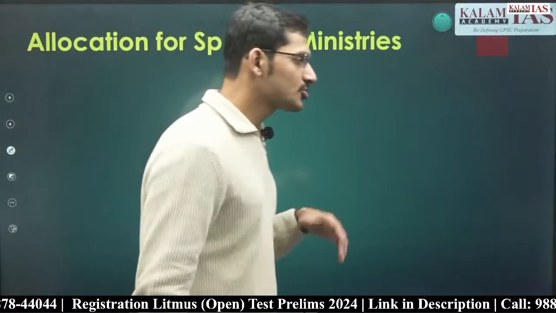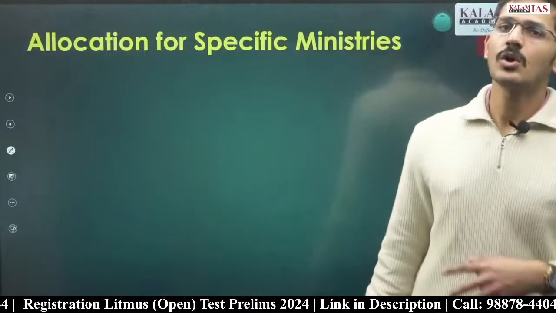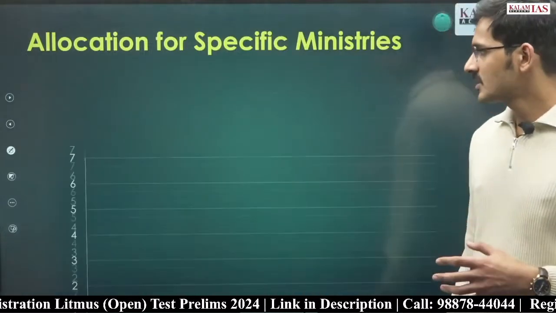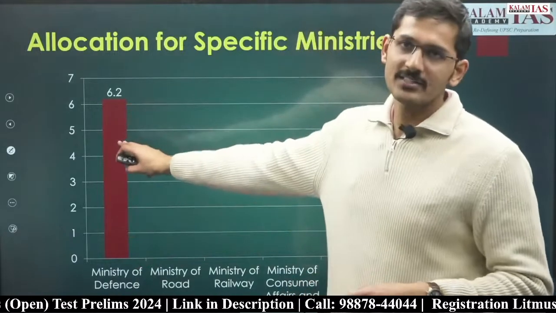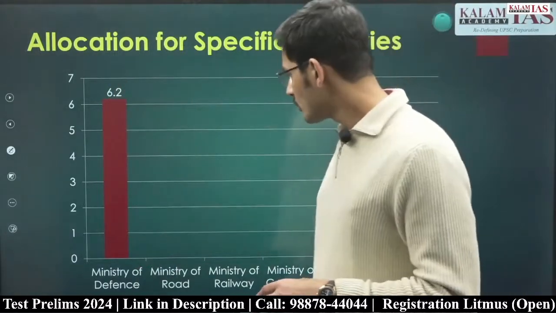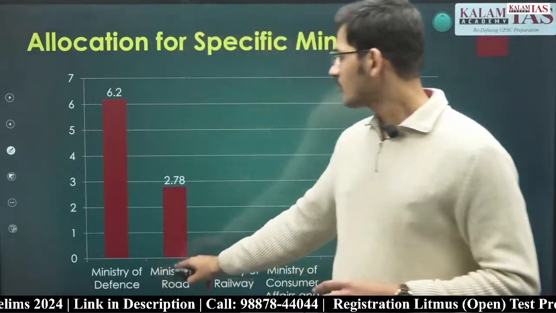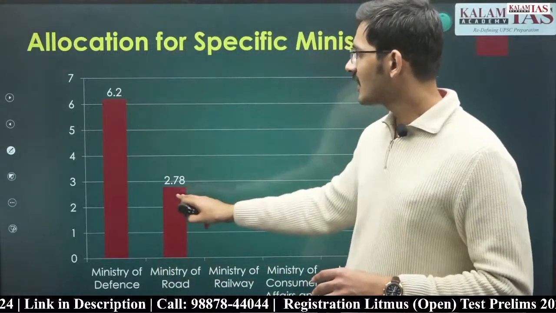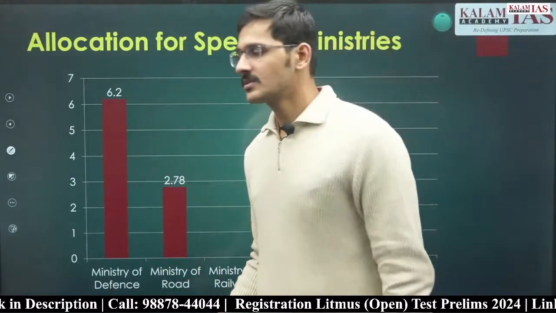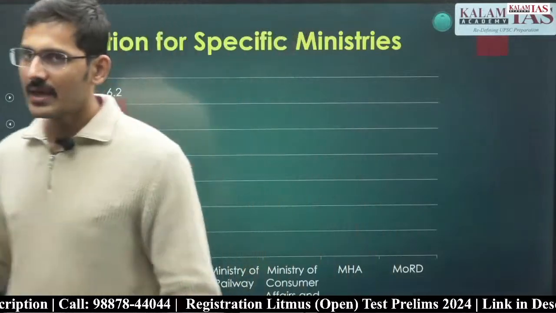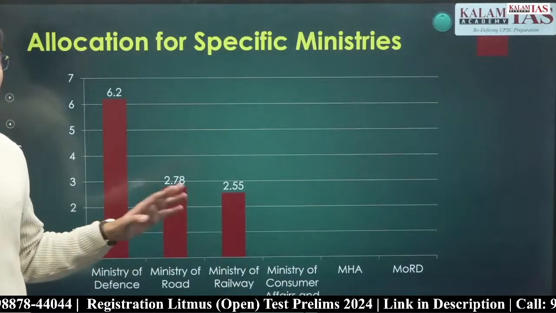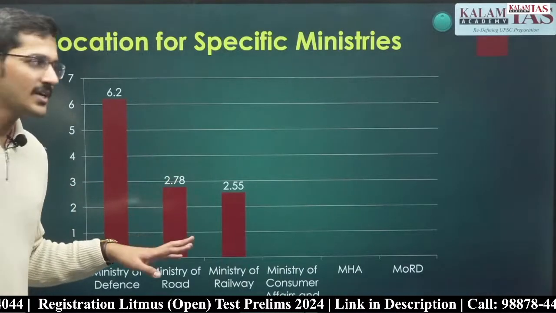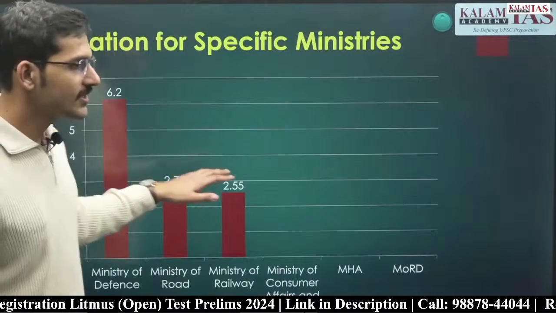Now allocation to specific ministry. Again, this is not very useful data for prelims. Only thing that you should know is Ministry of Defence has the highest budget, that is 6.2 lakh crore, and next is Ministry of Road, that is less than half of the Ministry of Defence. Apart from that, you should know the rankings. Ministry of Defence first, second is Ministry of Road, third is Ministry of Railways. After that, you don't have to memorize it. This is the only thing that you have to memorize.